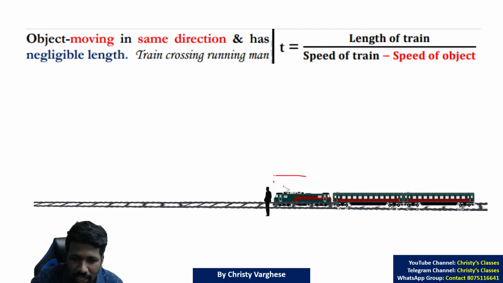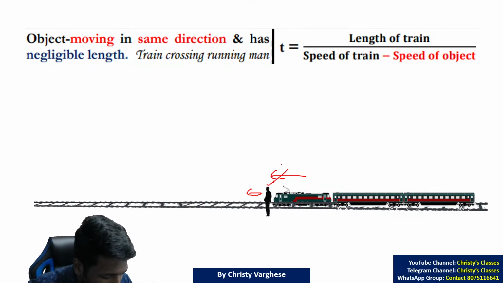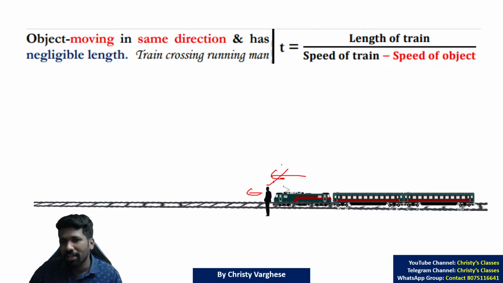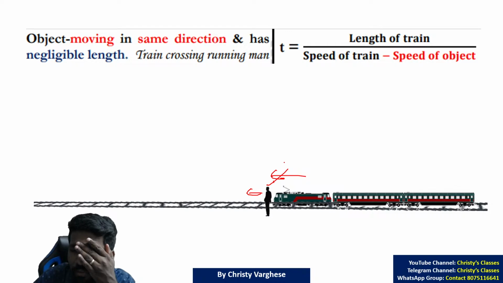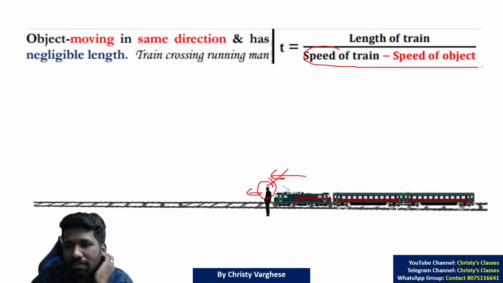Same direction. Train is moving this direction. Running man is also moving this direction. In that case, what happened? The train is trying to cross the man, but what is the man trying to do? The man is trying to run away from the train. Now, if it is same direction, the man is running away from the train. That means the man is relatively reducing the speed of the train.